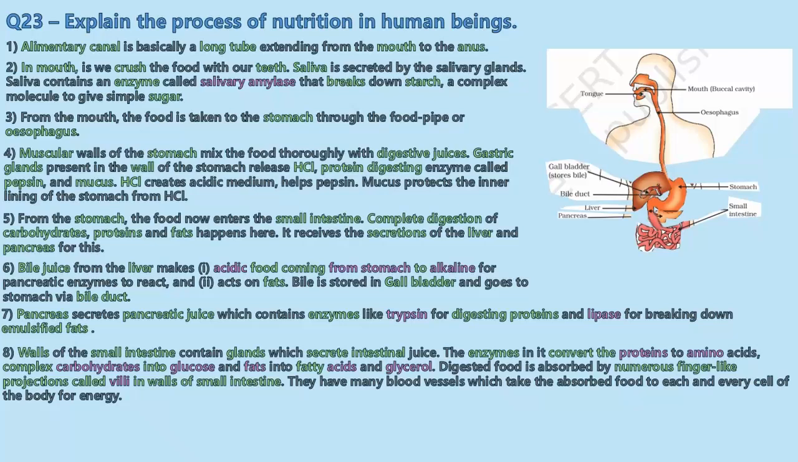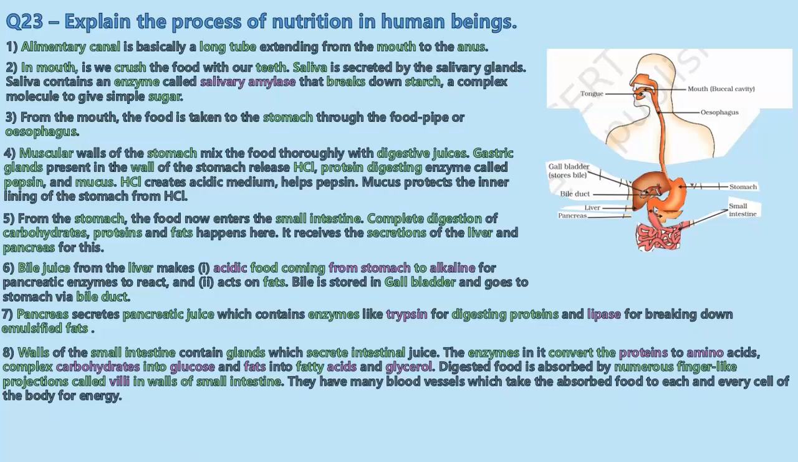The enzymes in it convert proteins into amino acids. See, the small intestine is where all the digestion completely happens. The proteins are broken into amino acids, carbohydrates are broken into glucose, and the fats are broken into fatty acids and glycerol.